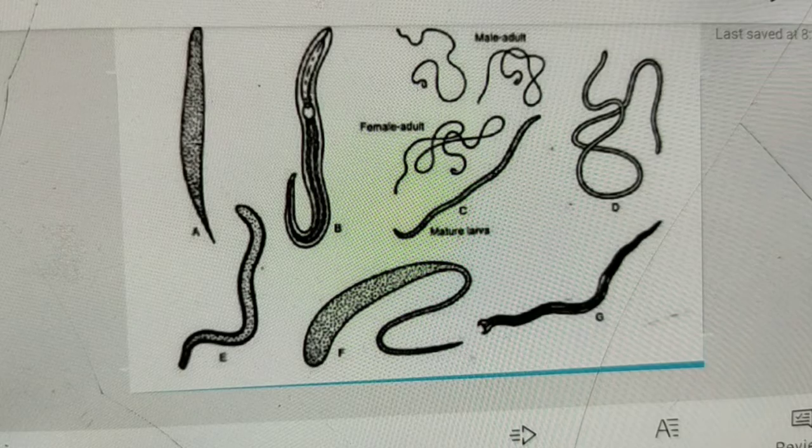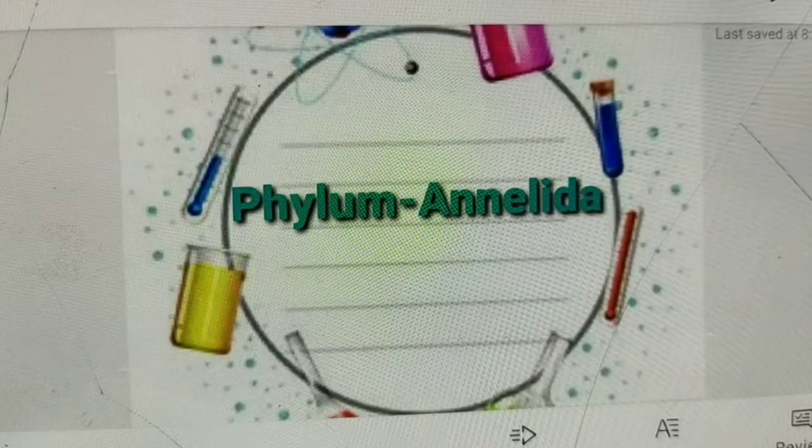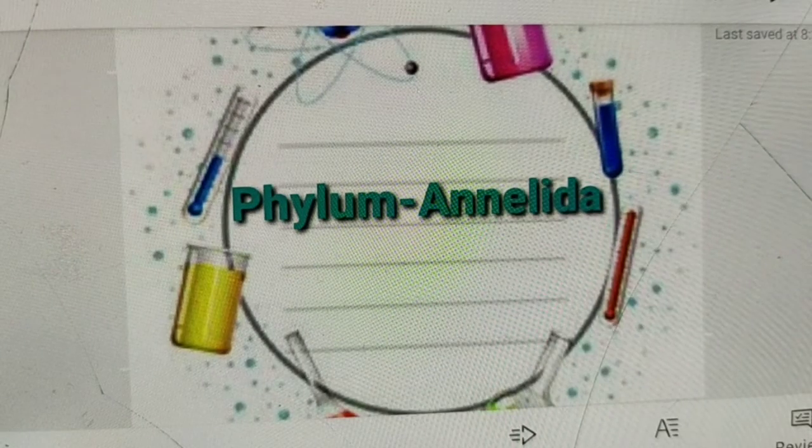The next phylum is phylum Annelida. We have to know about the characteristics of phylum Annelida. Their body is elongated, bilaterally symmetrical and triploblastic, and they show metamerism and organ system level of organization.